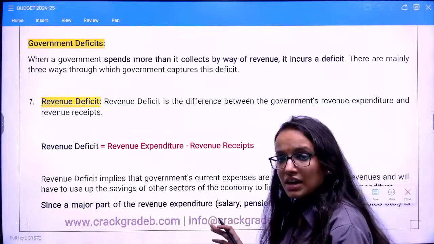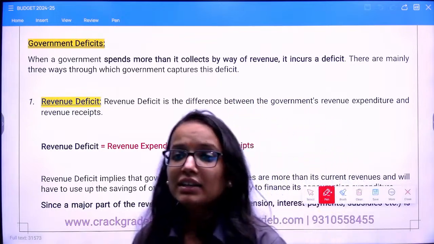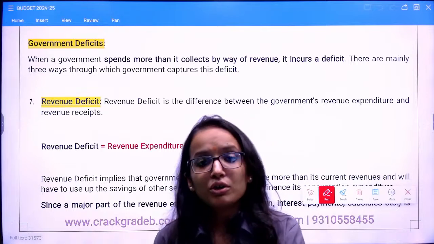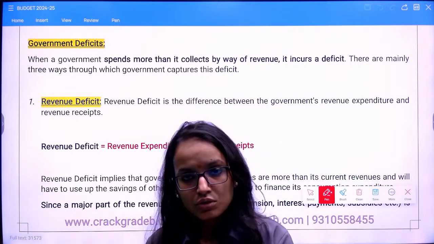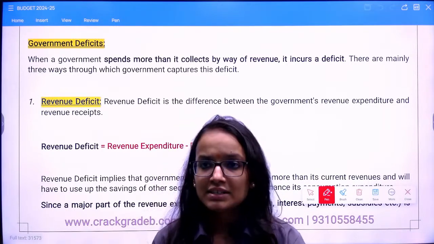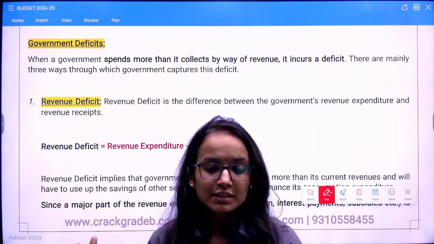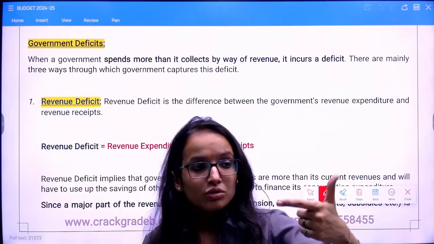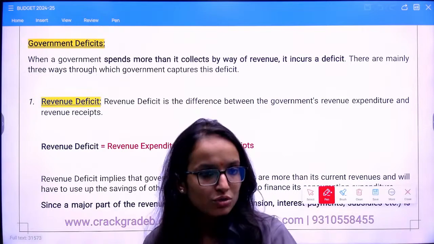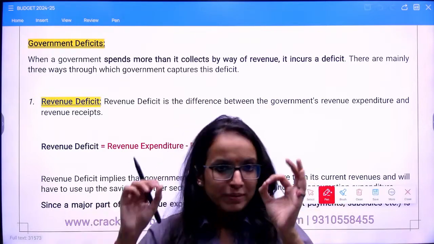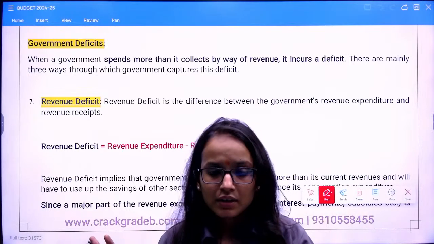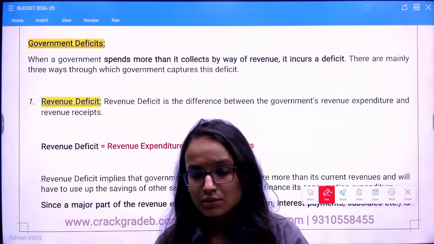So these deficits are there for the government as well. Why are they there? Because the government has a lot of responsibilities to deliver, and it has a lot of sources for receipts as well. Yes, we have seen all the receipts, but the government cannot cut down on certain liabilities. It has to do welfare of the public. The primary objective of the government is public welfare, right? That's why the government incurs these deficits.